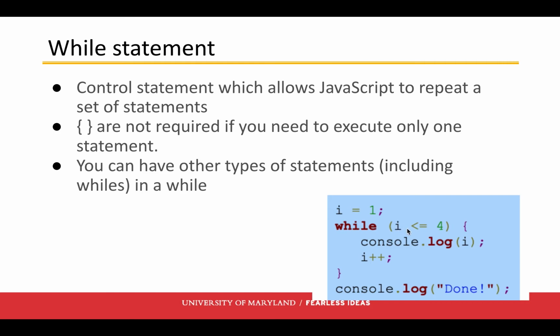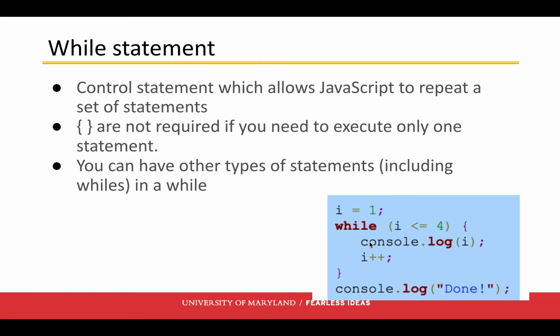So 1 is less than or equal to 4. So we're going to go into the while loop. So it's going to print out the number 1. And then it's going to add 1, right, I++, to the variable I. So now I is equal to 2.